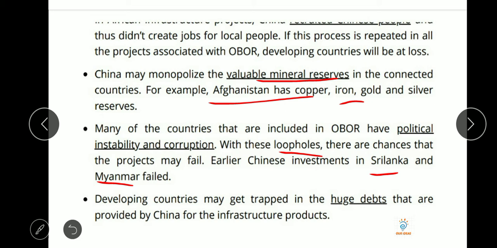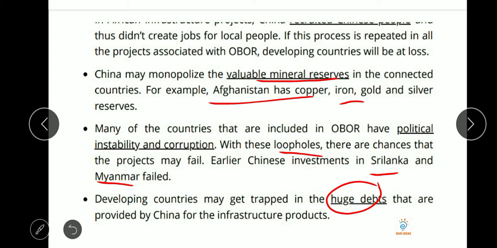And developing countries may get trapped in huge debts. Yes, it is also in Sri Lanka. If you see the Hambantota port developed by China, Sri Lanka was not able to repay the debt, so what happened is that Sri Lanka became stuck in the debt trap, and Sri Lanka had to give its strategically important Hambantota port on lease to China for 99 years.